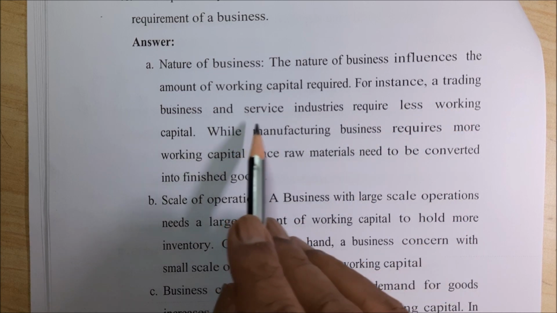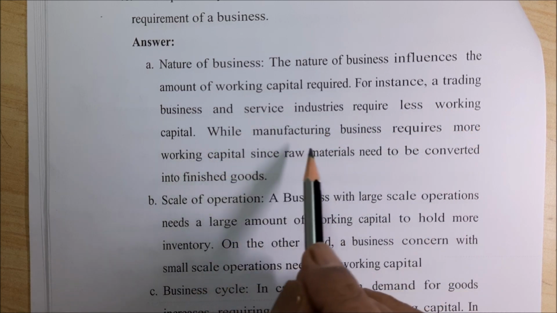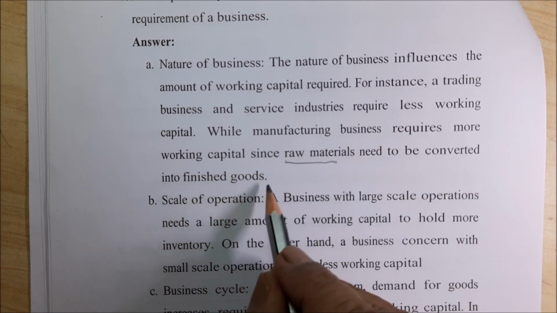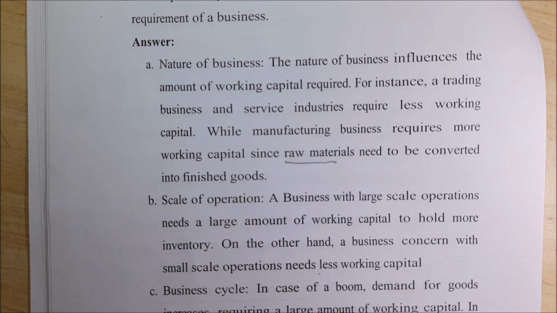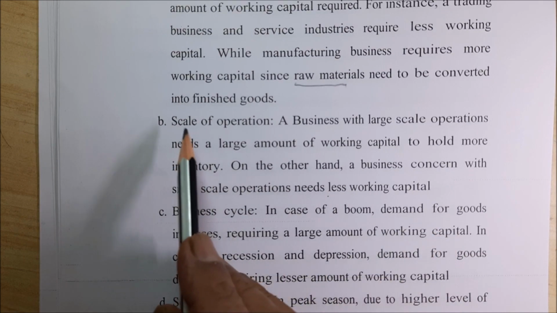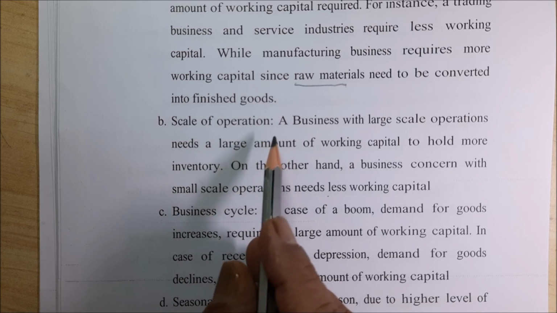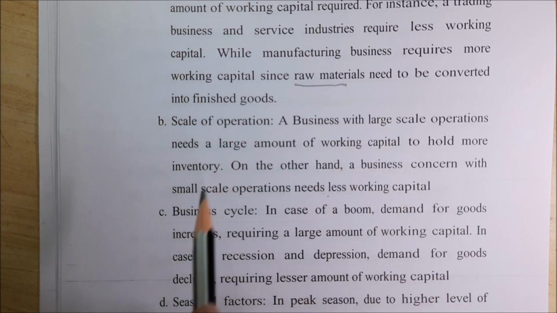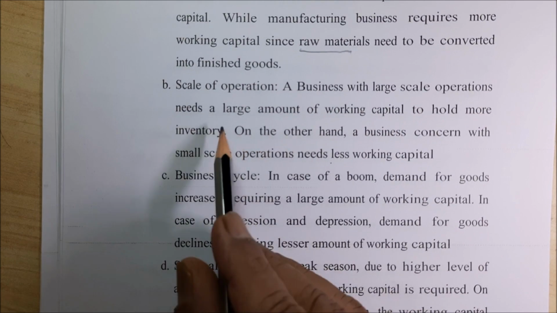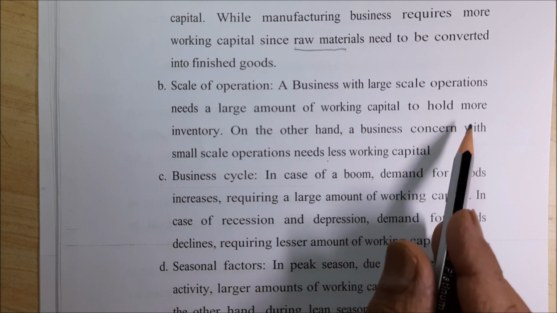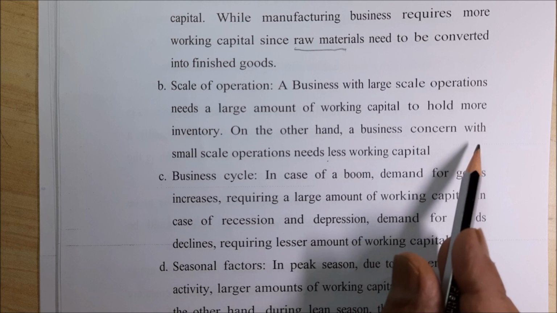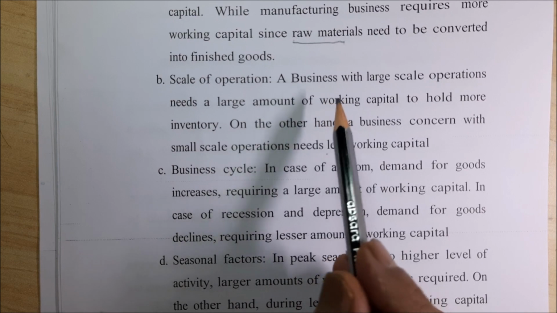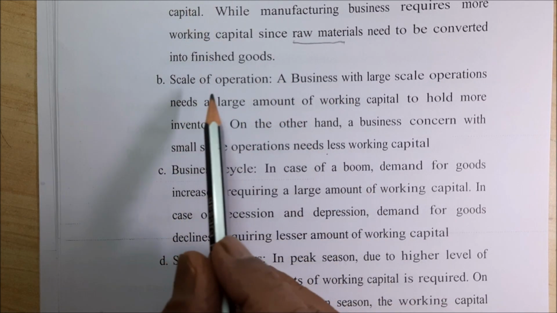For instance, a trading business and service industry require less working capital, whereas a manufacturing business requires more working capital, since raw materials need to be converted into finished goods. So every business needs its own difference. Scale of operation. It is medium scale, large scale, small scale. A business with large scale operation needs a large amount of working capital to hold more inventory. On the other hand, a business with small operations needs less working capital. So that means nature of business, type of product, then scale of operation.